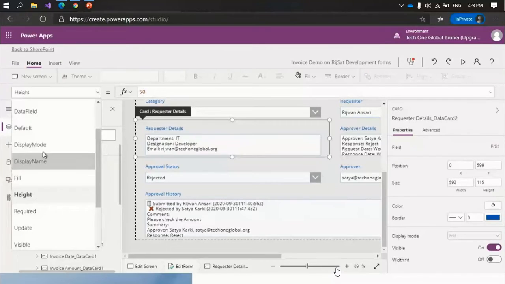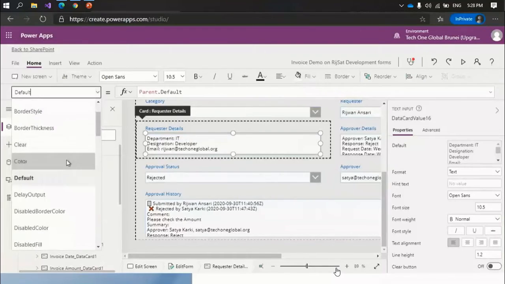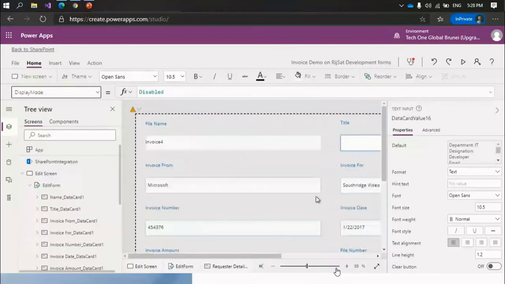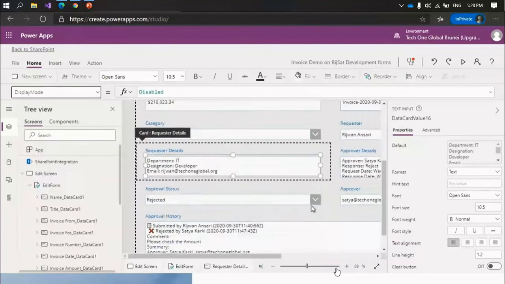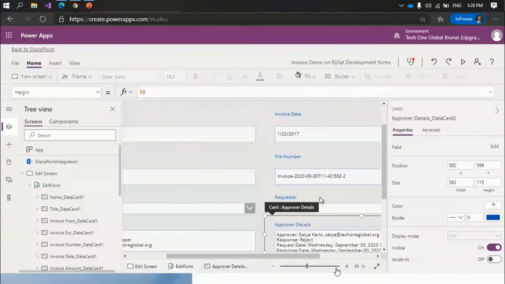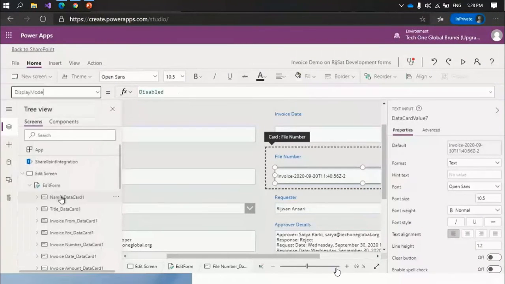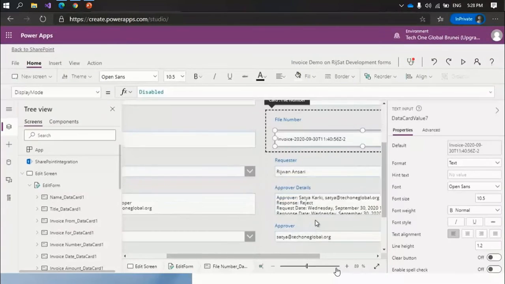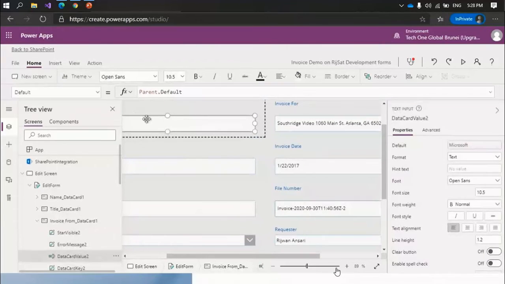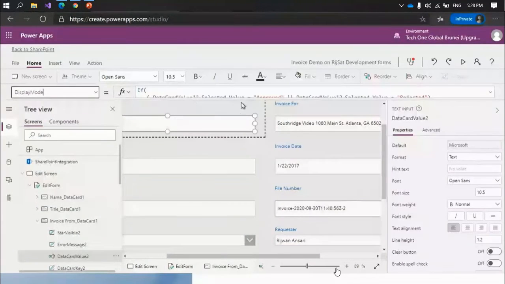So for this requester detail, this we have disabled. We can go and write the necessary properties from here.